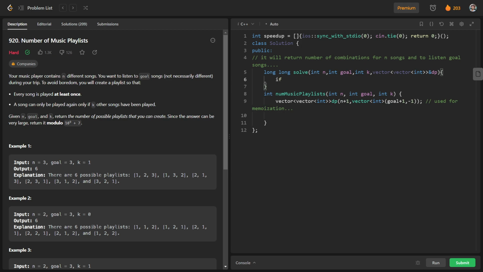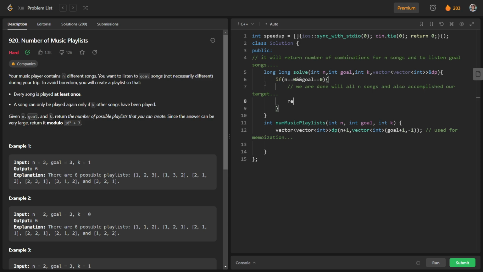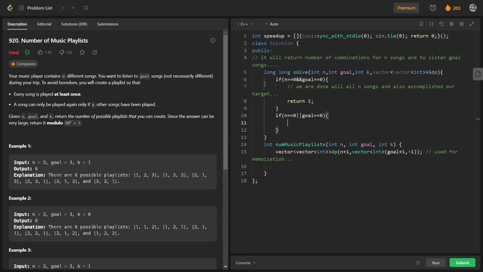Okay, so talking about the base cases, if n is equal to 0 and goal is equal to 0, what does it mean? It means that we are done with all n songs and also accomplished our target. So in this case we will return 1 because we get one combination. And if n is equal to 0 or goal is equal to 0, basically it means that both are not 0 at a time, so in this case we will just return 0.